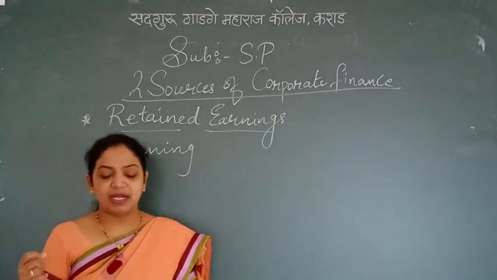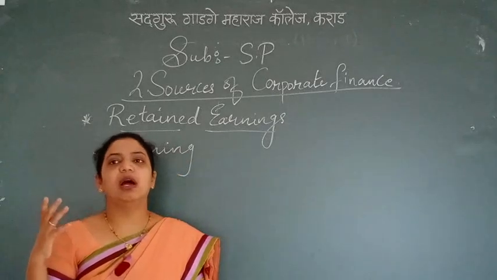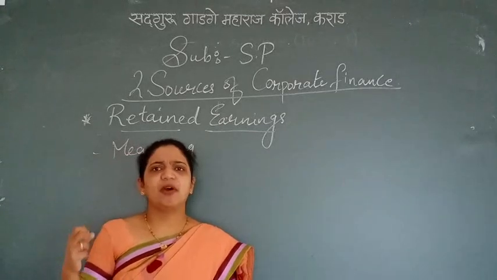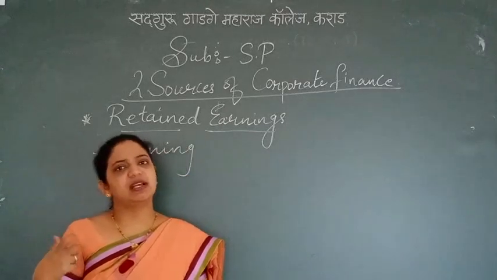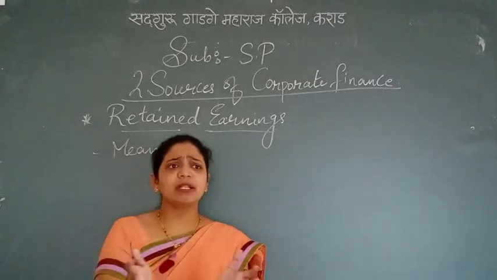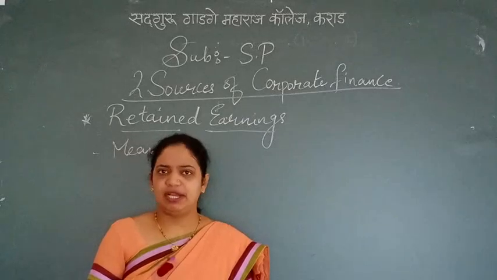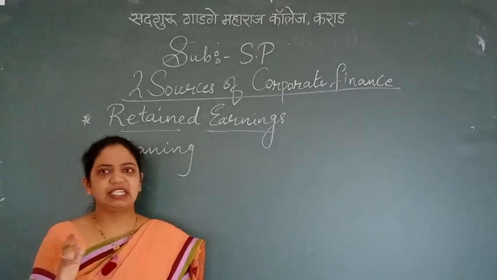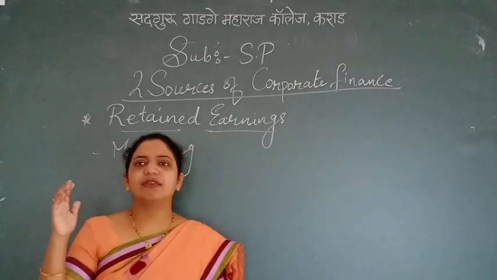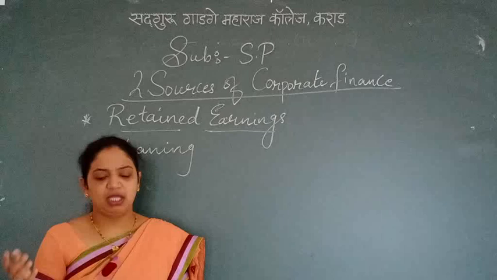A prudent company does not distribute the entire profit earned among the shareholders. Whatever profit the company is earning, that doesn't mean that each and every bit of the profit earned has to be distributed among the shareholders only. It's not true. So every time, whatever profit is earned, the full profit is not distributed among the shareholders.